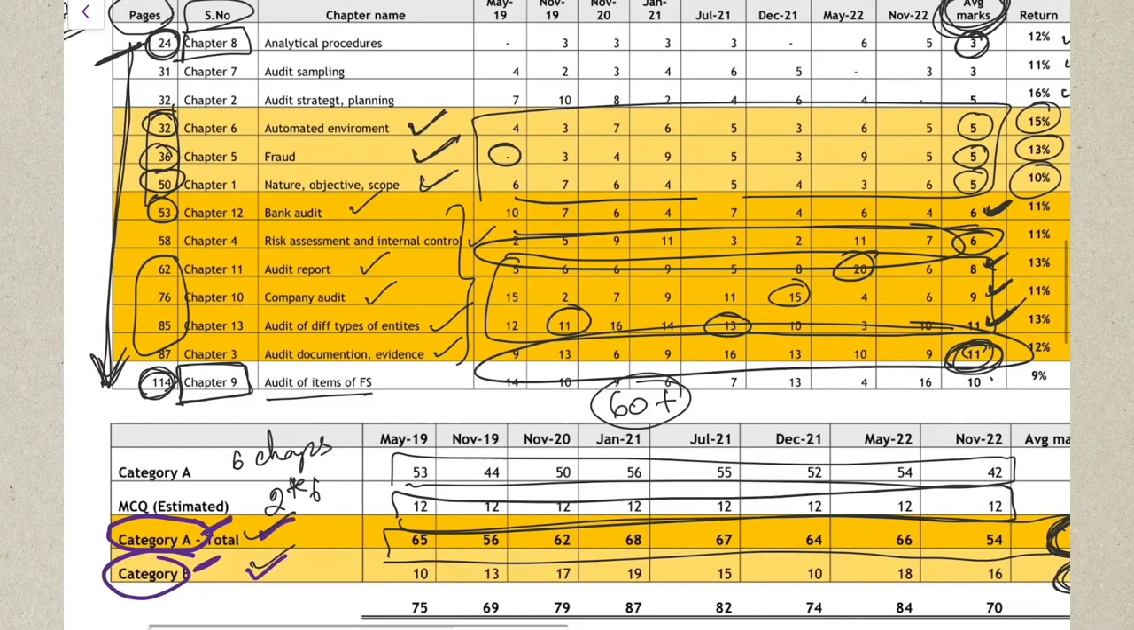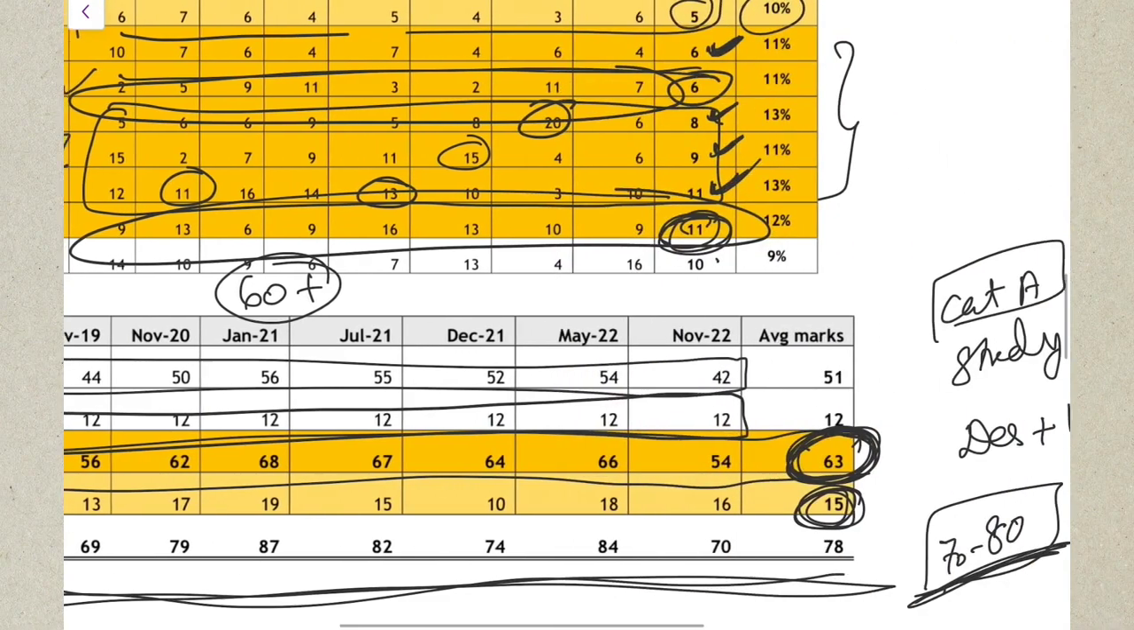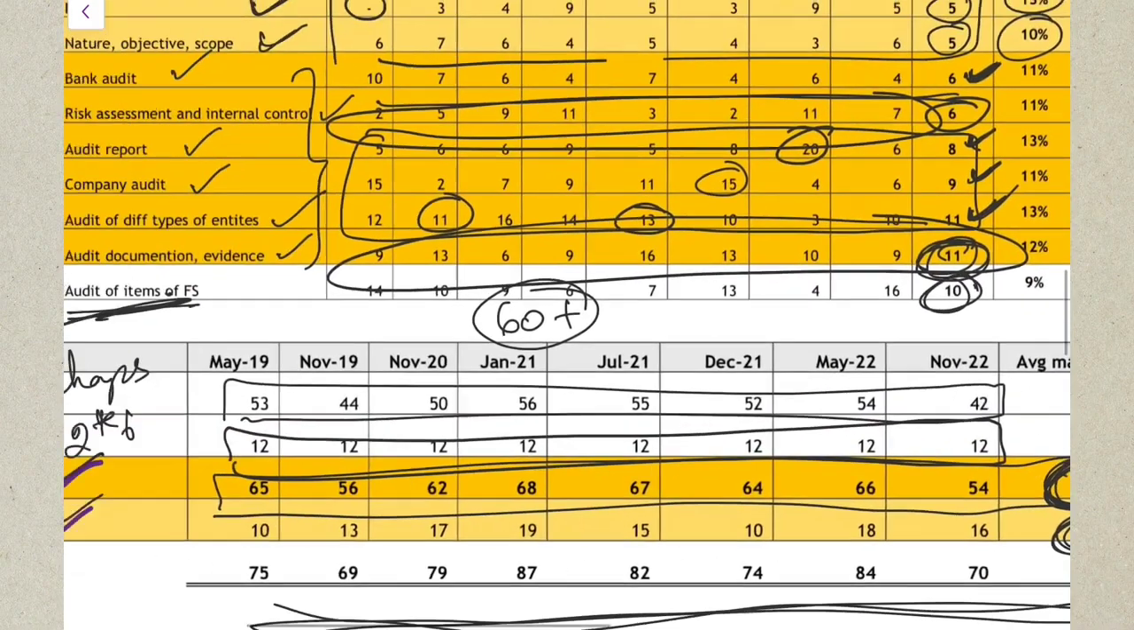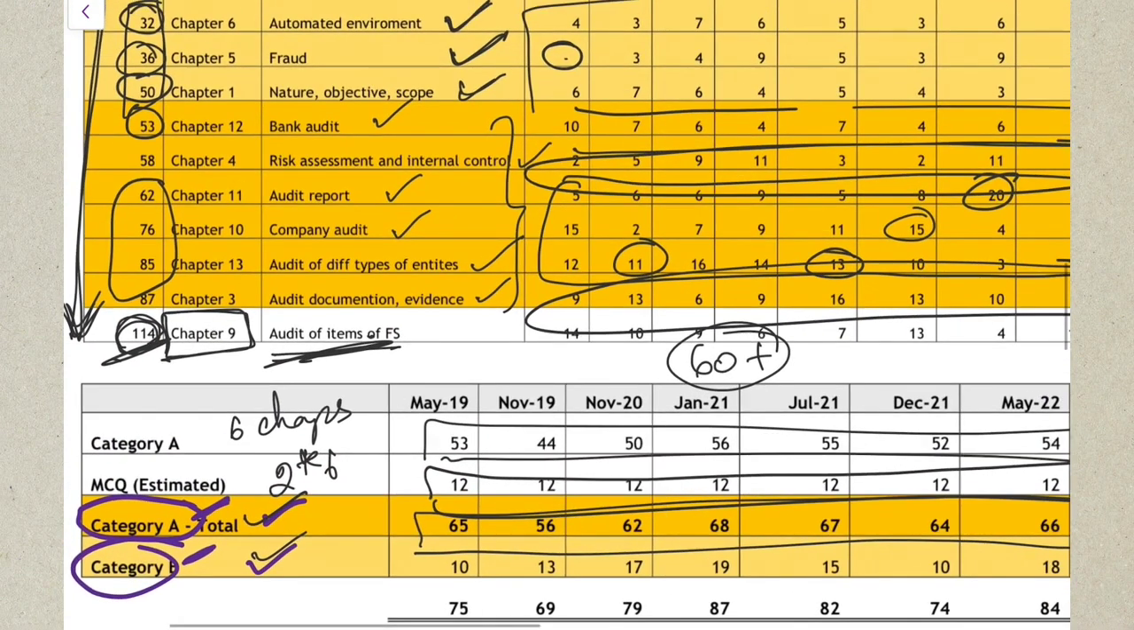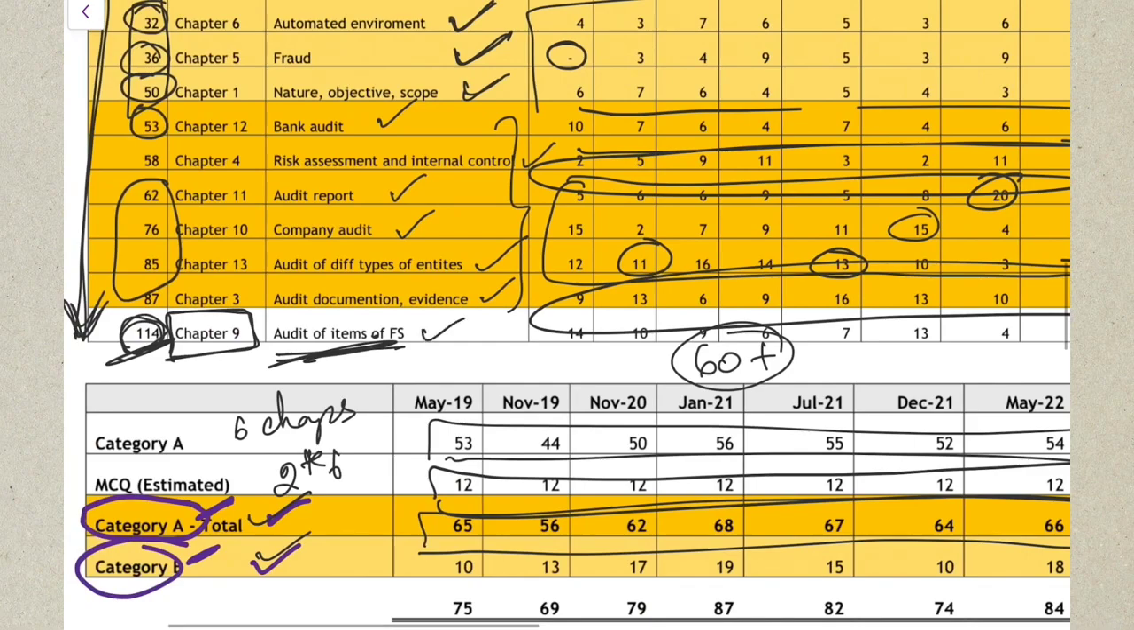So these are your important chapters, and the rest are your not so important chapters. If you're studying audit of items of financial statements, it is 114 pages in your ICAI study material, and you're getting an average of only 10 marks from it. That is not very feasible, reading and remembering so much, yet not getting that many marks in the examination. But if you're good with this chapter, then you can study it.